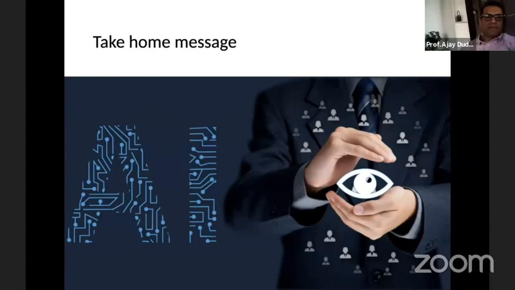And the important take-home message is that AI can screen these patients, but the human touch, the attachment to the patients and the care we can give to the patient cannot be done by AI. That is why we need to be very vigilant. These simple steps can teach us. We will not be dependent on AI to diagnose diabetic retinopathy. That's what we all want.